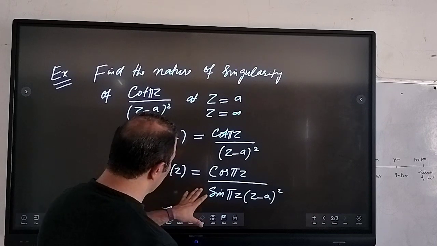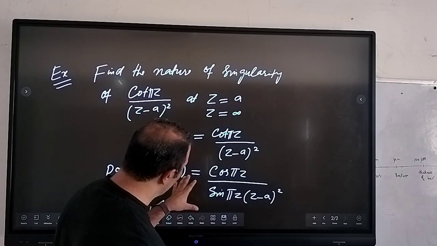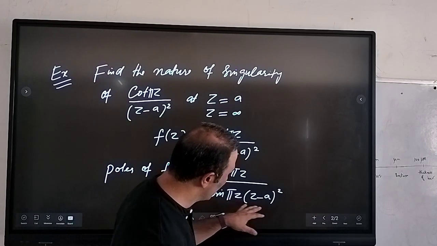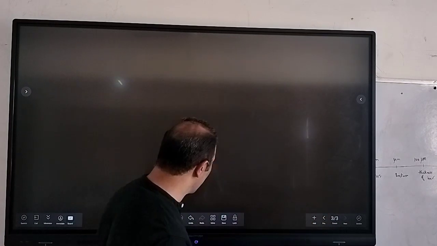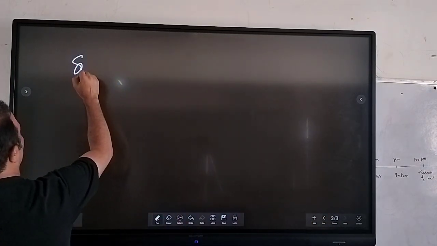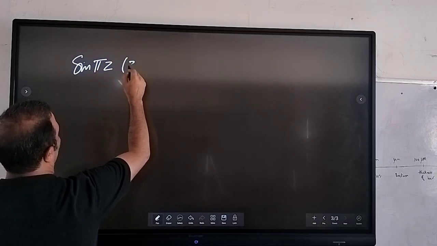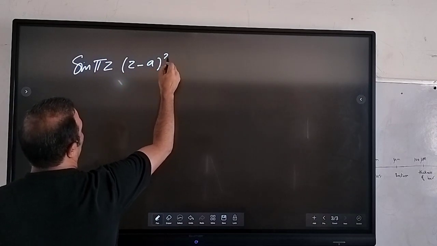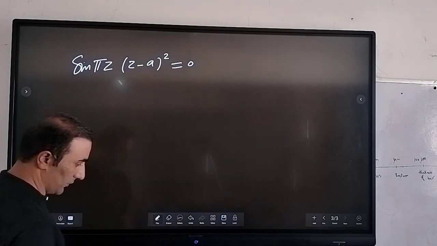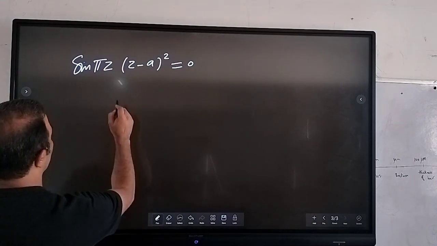So if you want to calculate the poles of f of z, that means the denominator should be equal to 0.